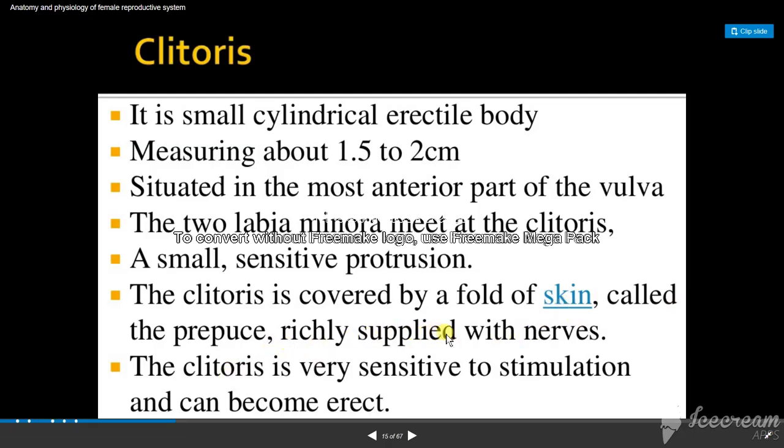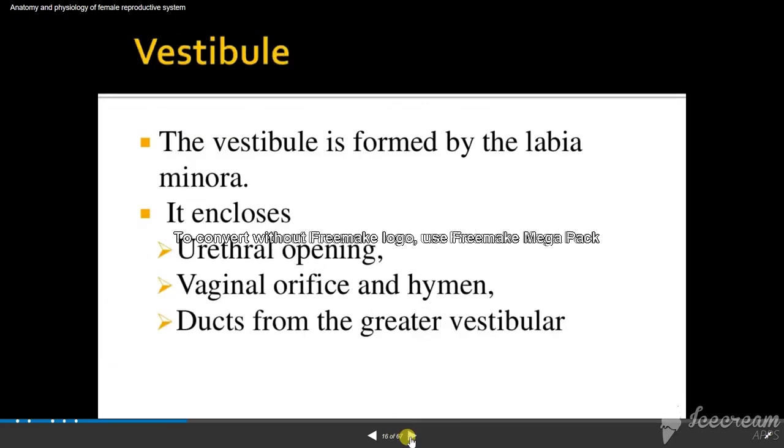So what is the vestibule? The vestibule is formed by the labia minora. It encloses the urethral opening, vaginal orifice and hymen. So ducts from the greater vestibular glands. So what is the urethral opening? It is situated in the vaginal orifice area. It is just situated in the midline of the vaginal orifice.